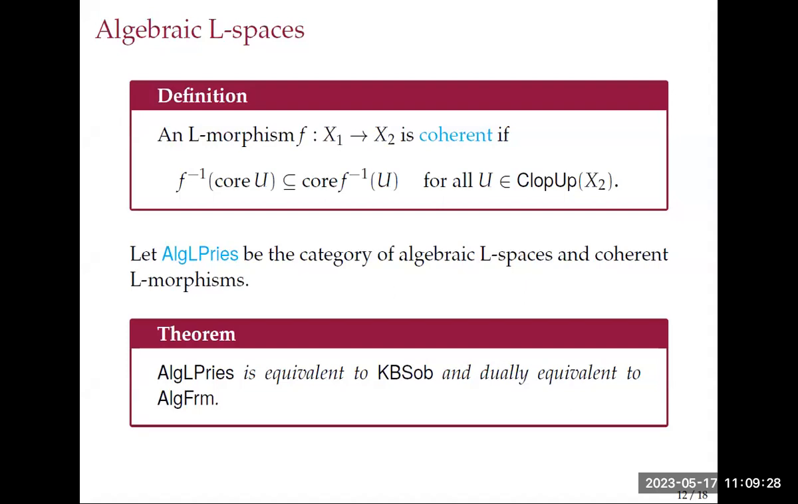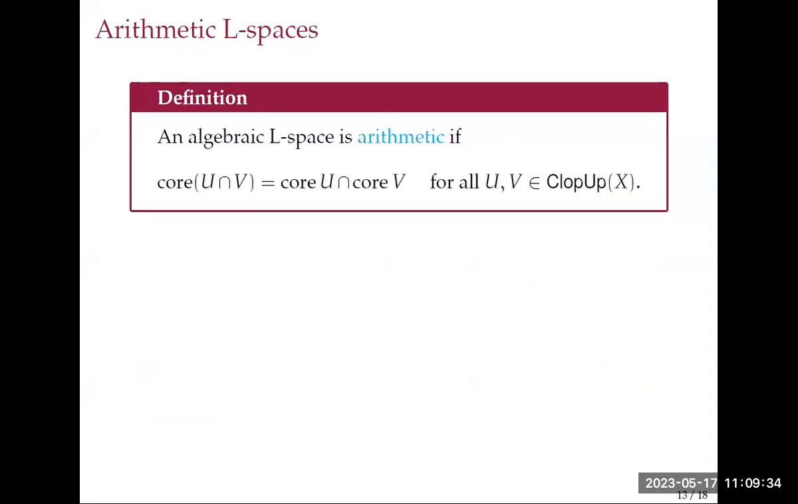So we have to categorize those objects in terms of the Priestley space. So first I have arithmetic frames. What makes a frame arithmetic? Well, it's when the core of the Priestley dual becomes, in a way, a meet homomorphism. It will commute with the intersection for all Klopen upsets.